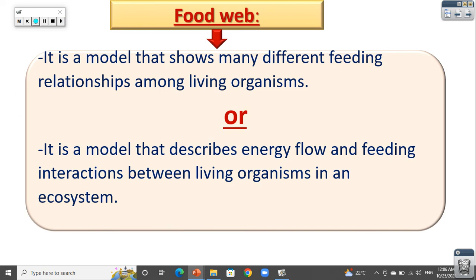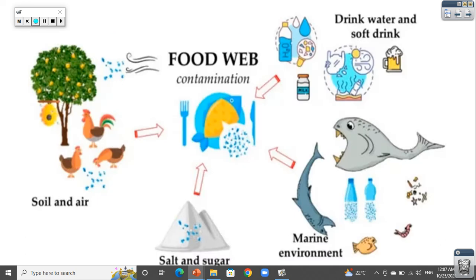We took the food chain in the last session. Do you remember what the food chain is? A food chain is a model that shows us one line of feeding and the flow of energy. Now we will talk about something different, which is called a food web.